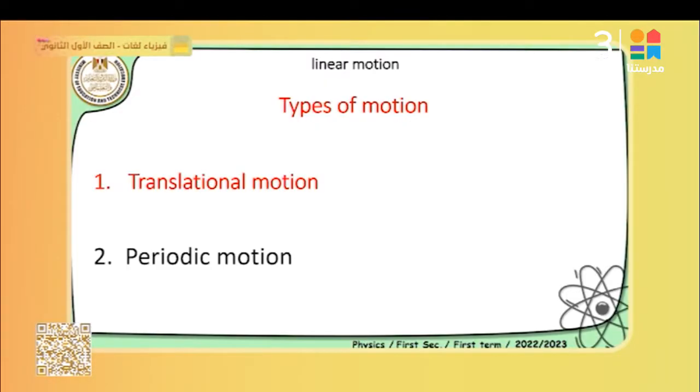But as you see in the video, the train and the persons don't move in the same way or with the same manner, which means we can classify the motion of objects into two types. The first one is translational motion, and the second type is periodic motion.